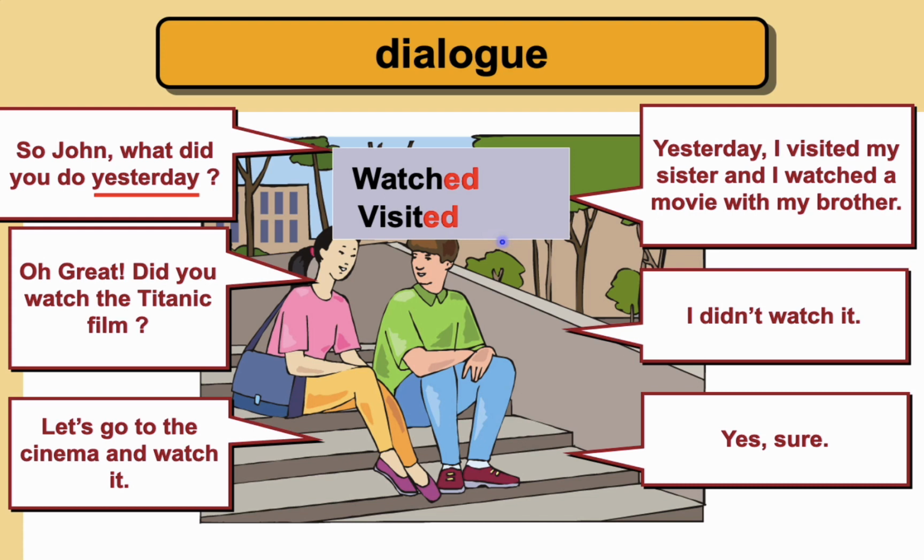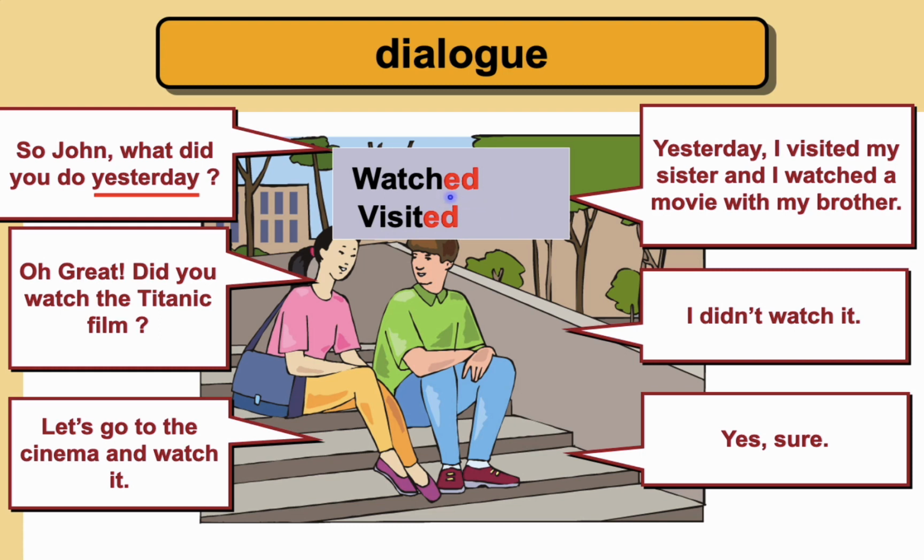Because of two things. The first one is because Sarah asked John about yesterday. Yesterday is past, so automatically, John is going to talk about the past. And also there is another reason: look at watched and visited. What do we have at the end of the verbs?